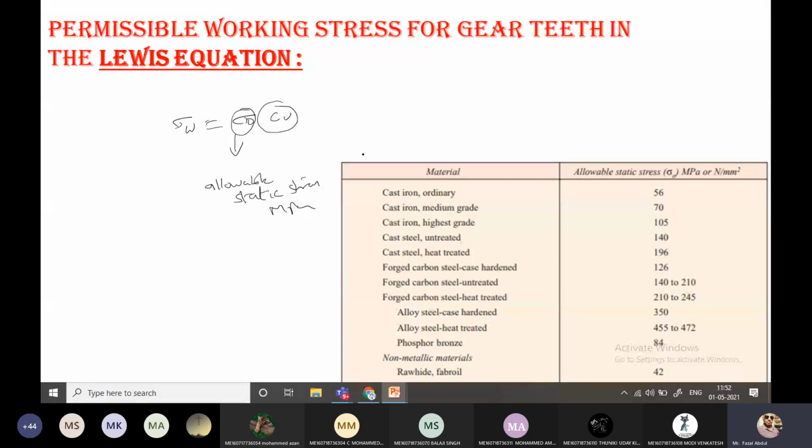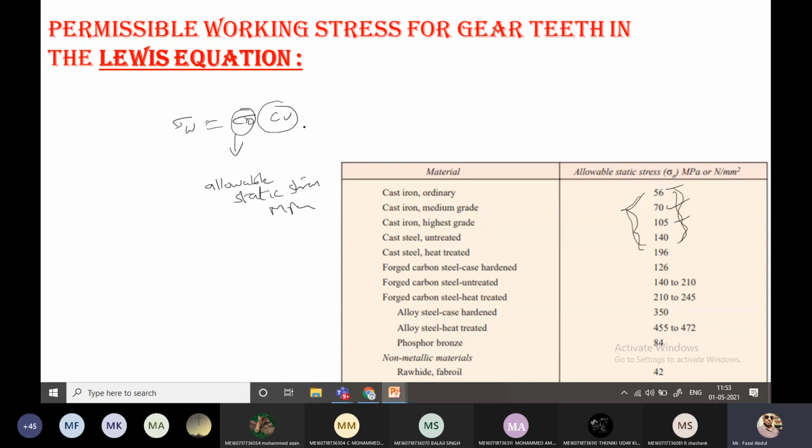See here, this sigma naught depends on the type of material. What material we are selecting for designing the gear, this sigma naught depends on that material. You can find in the table: cast iron ordinary gears 56 megapascal, cast iron medium grade gears 70 megapascal, cast iron high grade gears 105. Like this you can find the values. It is difficult to remember the whole table, so my suggestion is that if you remember these 4 to 5 numbers, that is enough, because most of the problems will arise from these 4 categories.